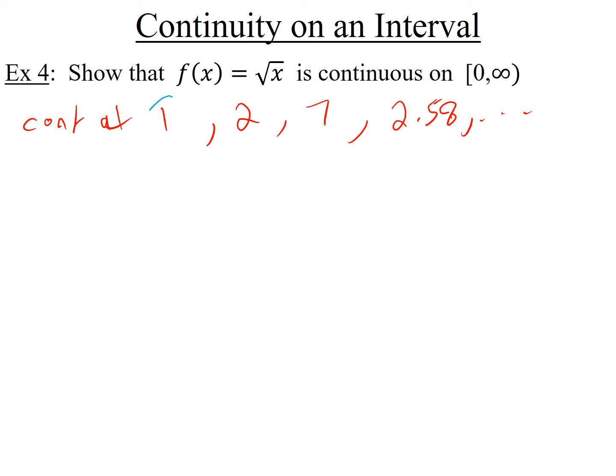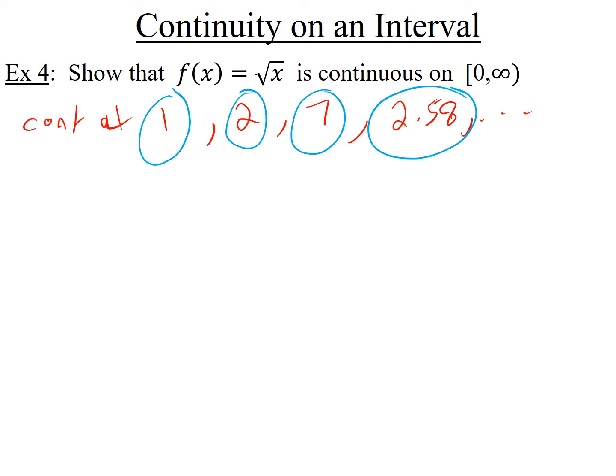This would take a 3-step procedure. This would take another 3-step procedure, and another, and another. Even if you do 100 calculations like this, you're not going to be able to prove that it's continuous at every positive number, because there's more than 100 positive numbers. There's infinitely many positive numbers.